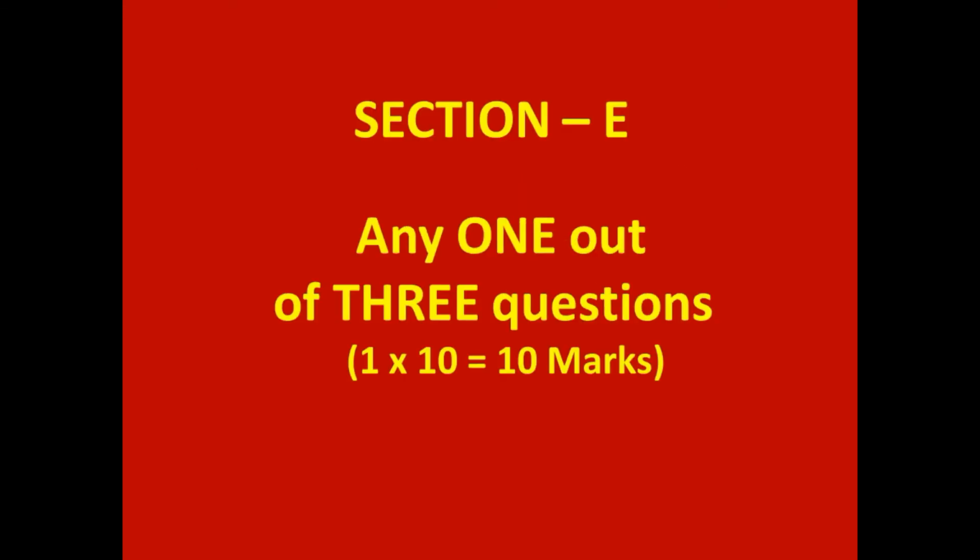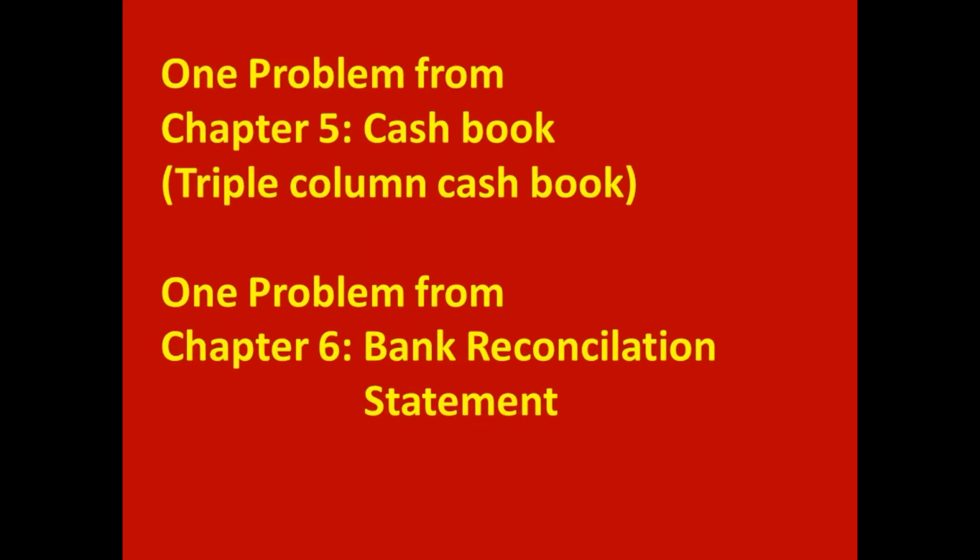Section E contains 3 questions. Out of these 3, student has to write any 1. So 1 into 10, 10 marks. Out of these 3 questions, student gets 2 problems. One problem comes from chapter 5, cash book. From this lesson, student gets triple column cash book problem. Another problem is from chapter 6, that is bank reconciliation statement.